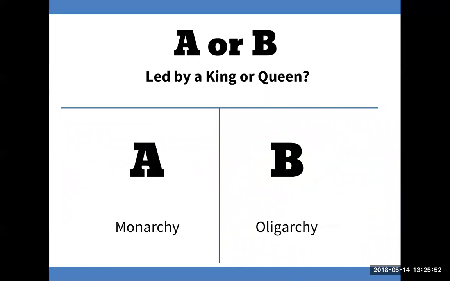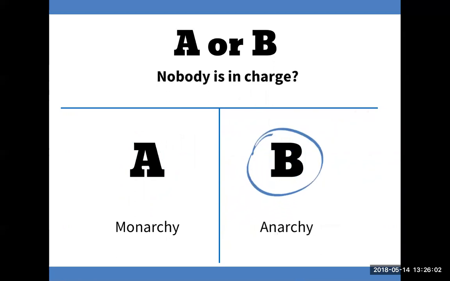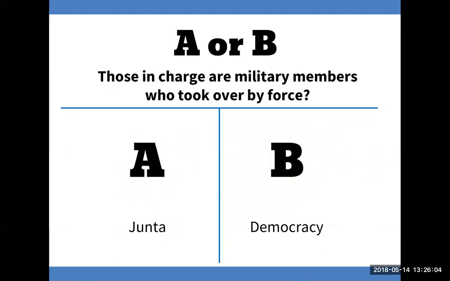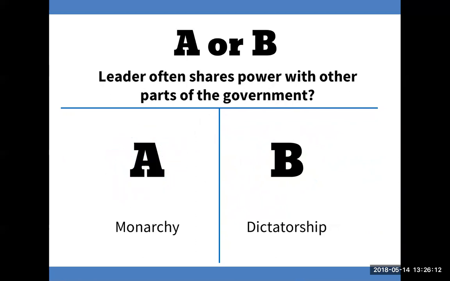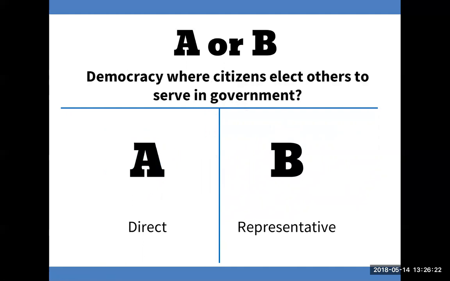Led by a king or queen. The answer is A. Nobody is in charge. The answer is B. Those in charge are military members who took over by force. The answer is A. Leader often shares power with other parts of the government. The answer is A. Democracy, where citizens elect others to serve in the government. Answer is B.